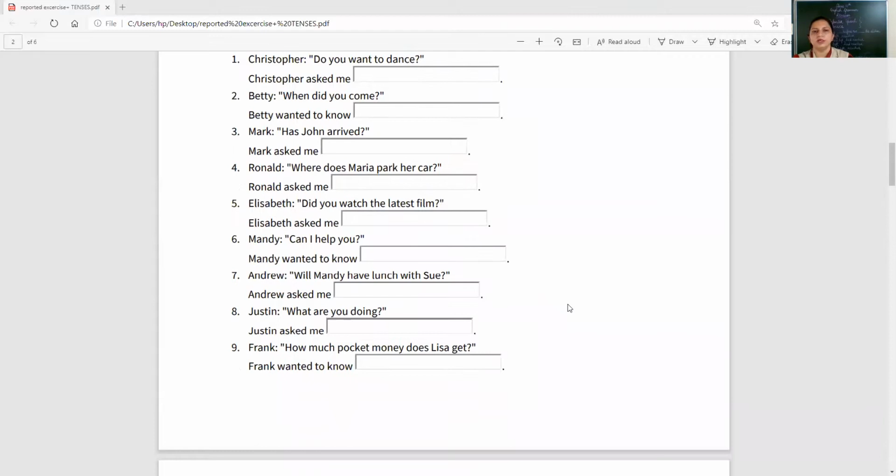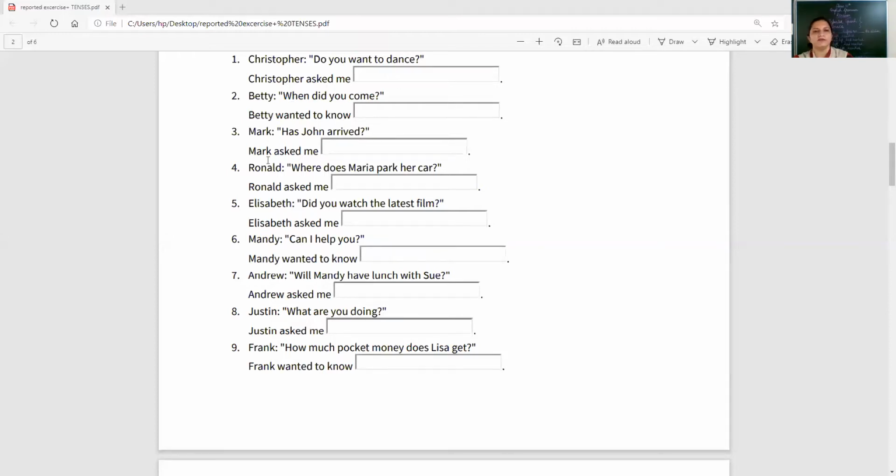Now we proceed to the questions. Christopher asked me if I wanted to dance. Betty wanted to know. Betty, the question is, when did you come? So Betty wanted to know, when had I come? Yeah, when I had come. Preferable is when I had come. Okay.